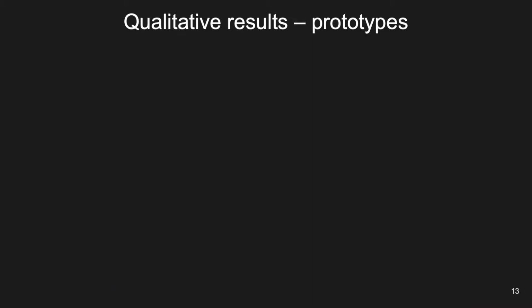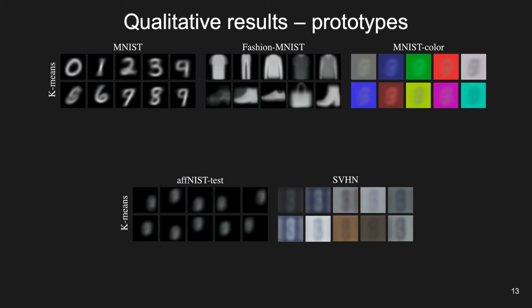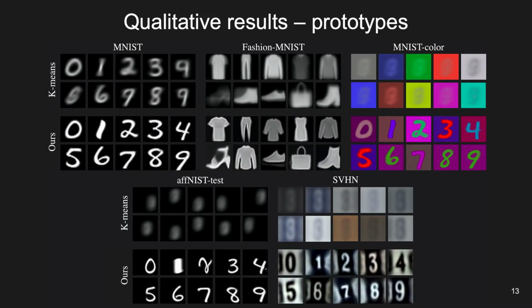Compared to most concurrent methods, we believe our approach also has the advantage of being strongly interpretable. When we apply standard K-means, we observe that learned prototypes are mainly driven by color and spatial biases. By explicitly modeling color and spatial alignments, our method yields much better and much sharper prototypes.